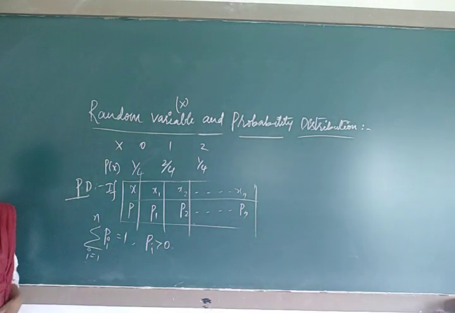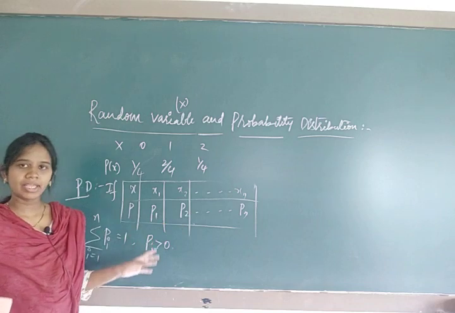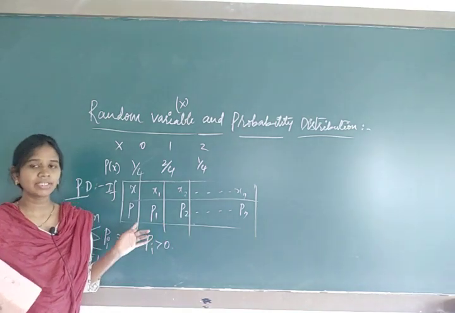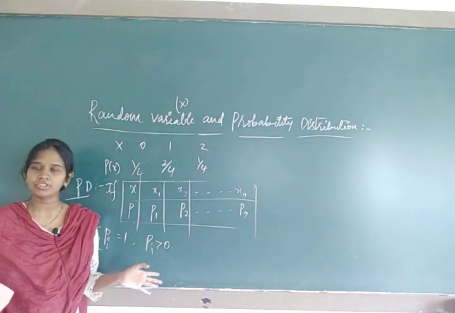Probability value should not be negative. If anywhere in your table you come across a negative probability, then it's not a probability distribution.